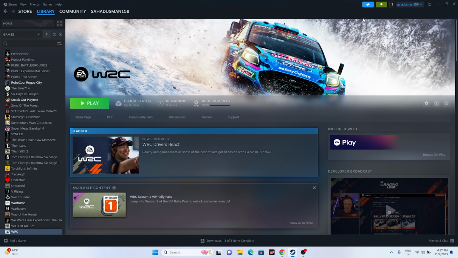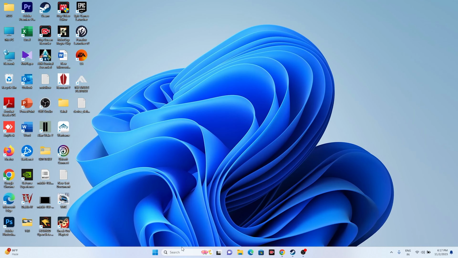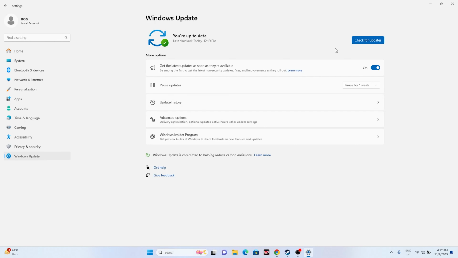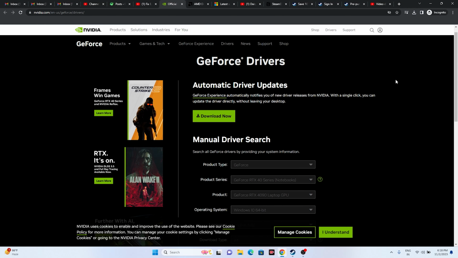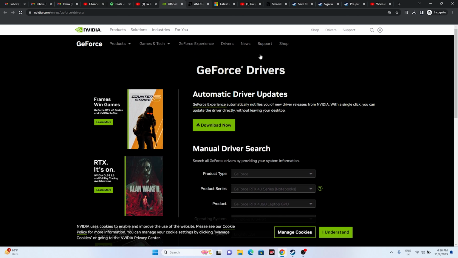Next one is all about how we have to update Windows. Just go over here in the search, we have to navigate to settings. Now from here go to Windows Update and just update Windows, which is very important. So we have to update Windows or else we'll be having trouble. Once you update Windows, if you're still having the issue, just try updating the graphics card. I'll be providing a link in the description to this, both NVIDIA and AMD.